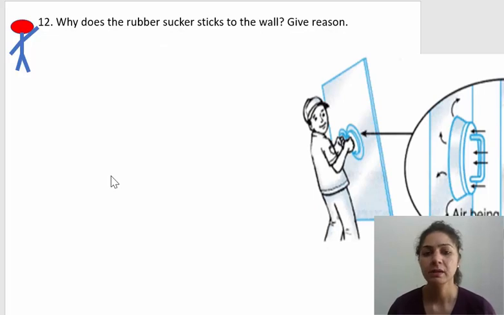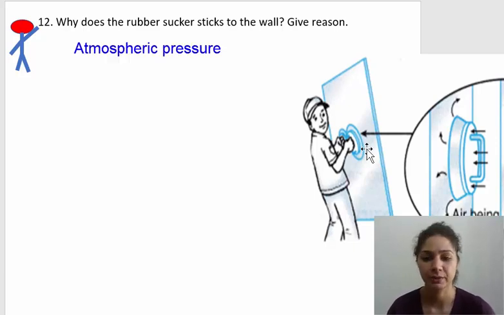Why does the rubber sucker stick to the wall? Give reason. You see here, this boy is trying to push the rubber sucker against the wall, and he finds that it quickly sticks to the wall. Now what is the reason? The reason for the sticking of the rubber sucker to the wall is the atmospheric pressure.